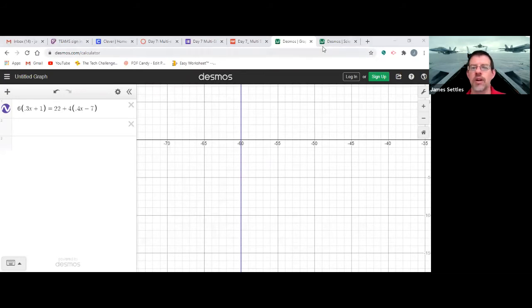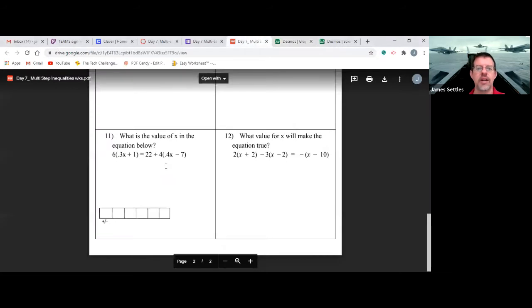So we'll go back to here. And on question 11, because we put this in the calculator, all you got to write is question 11, x is equal to negative 60. Now, I do want to show you how to fill this out. You don't have these bars on your paper, so I'm just going to tell you.